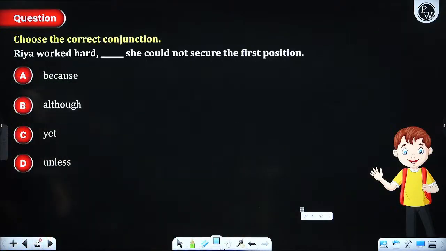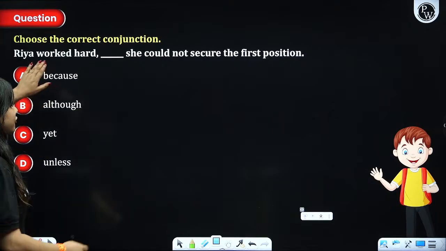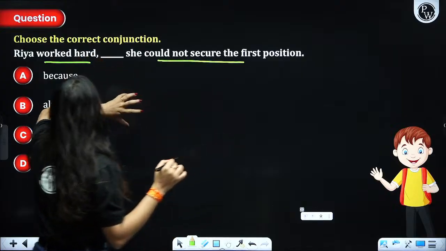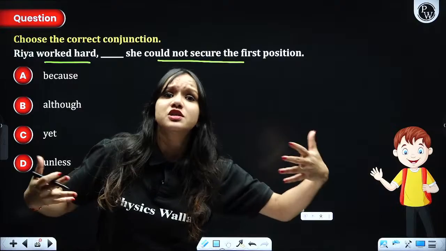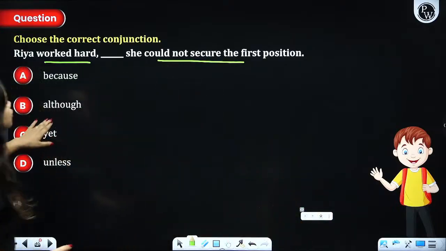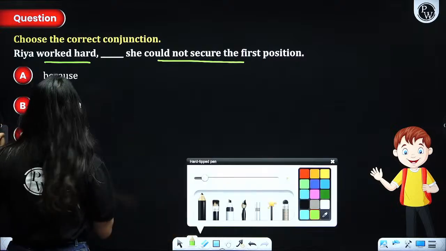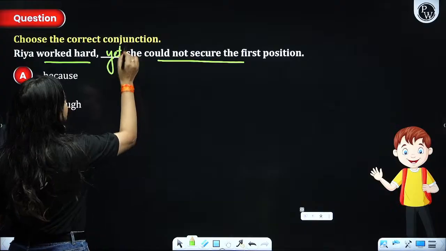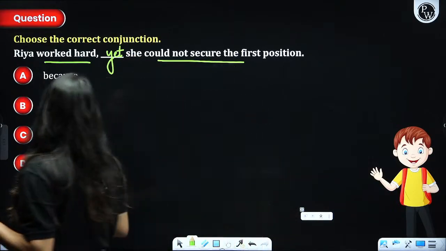Next, Ria worked hard that she could not score the first position. Despite the fact that she worked hard, this is positive and this is negative. So instead of this, we have to choose because she did not work hard. Somebody could not secure position just because she worked hard. Not at all. Although she could not secure the first position, yet, absolutely this goes with yet. Okay. I hope it is clear.